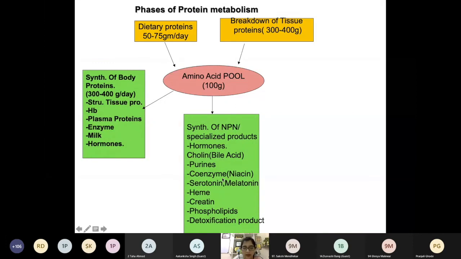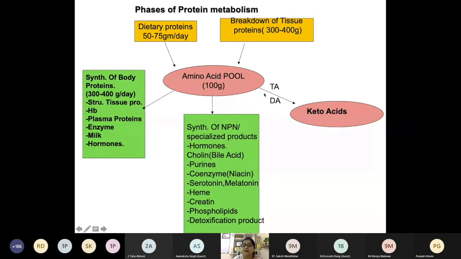Now what remains? Energy. Around 20 to 25% undergoes catabolism. In the catabolism of amino acids, two reactions are important: transamination, the transfer of the amino group, and deamination, the removal of the amino group.